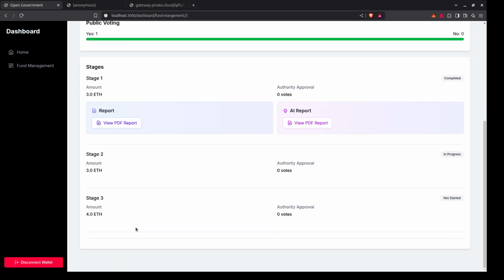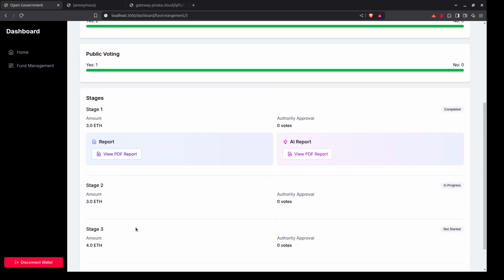Similarly, the user will upload the next stage reports, and similar AI checks will carry on, and it will be passed to the next stage. If the AI gives a rejected response, then this will go to manual checking or the review section, where the authorities will vote, and upon clearing the majority votes, it will go to the finally completed stage.